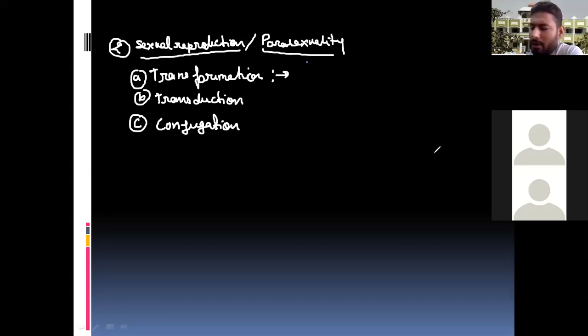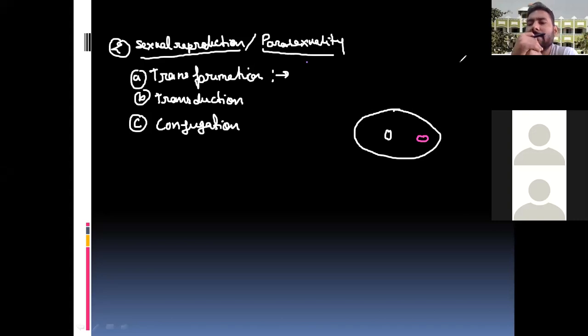Now look at what is happening in transformation. Suppose that this is the bacterial cell, with its genetic material, and it also has the plasmid. So I'm drawing the plasmid here. Transformation means to uptake the foreign DNA, not its own DNA. To uptake the foreign DNA particle inside the bacterial body, this is called the transformation. You already studied transformation in biotechnology.